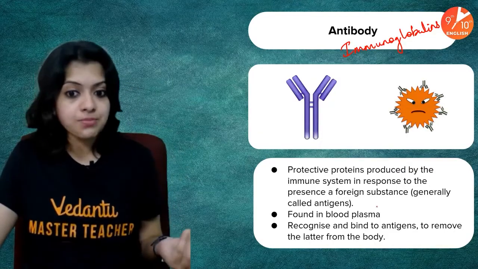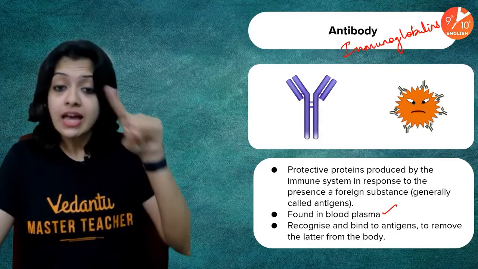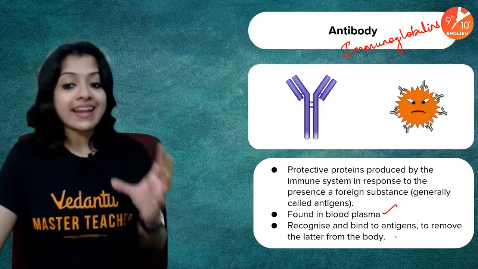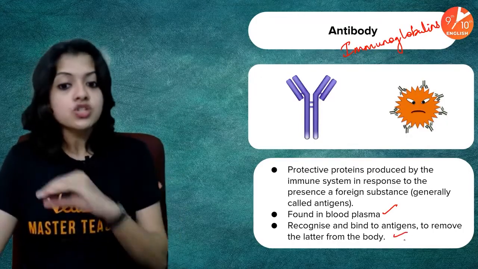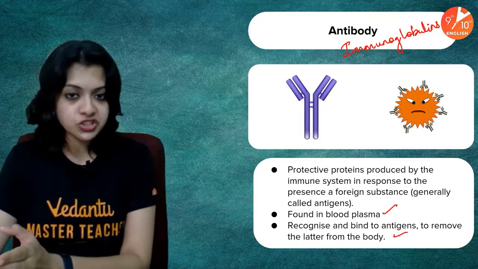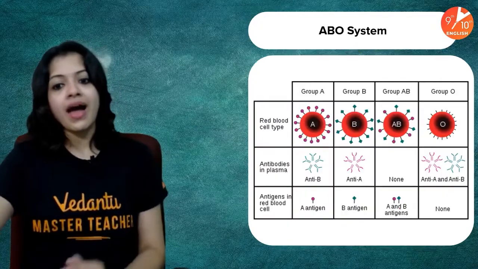Where do you find antibodies? Antibodies are found in the blood plasma. And where do you find antigens? You find them on the surface of RBCs. What do antibodies do? They recognize and bind to antigens to remove the antigens from the body, especially if they are foreign antigens. So this is what antibodies are there for. So have a look at this, children.